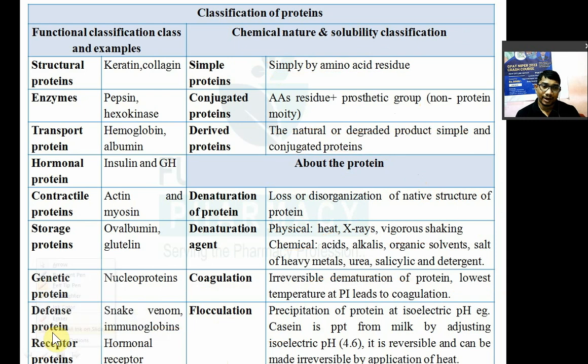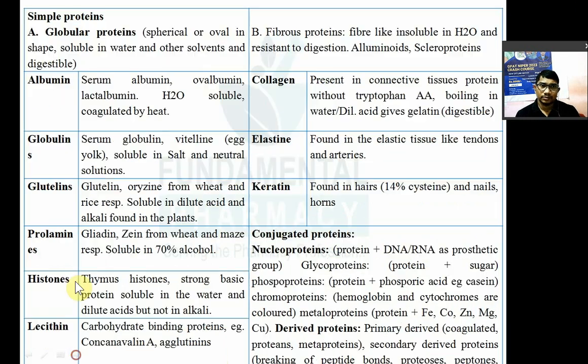Now again you can see, we'll see the again proteins, different proteins. I hope I am audible to you, and are you able to see the screen? Are you getting? Now again you can see simple proteins, types of protein, simple protein. So simple में आता है पहला globular protein. Globular protein, because they are known as globular protein. Why? Because they have an oval shape or a spherical shape. They are soluble in the water and organic solvent, and they are also digestible. You can easily digest them.